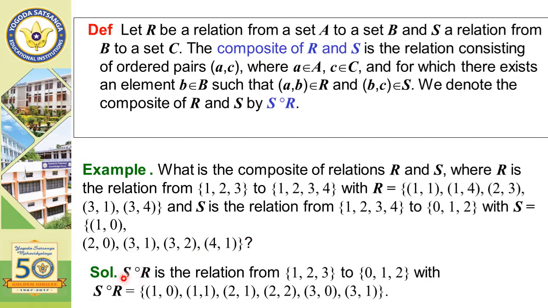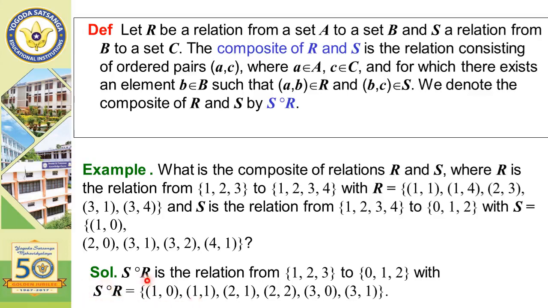Then S∘R, that is the composition of S and R, is a relation from {1, 2, 3} to {0, 1, 2} with (1,0). Why (1,0)? Since (1,1) belongs to R and (1,0) belongs to S, therefore (1,0) belongs to S∘R, the composite relation. Similarly, (1,1) belongs to R, (1,4) belongs to R, and (4,1) belongs to S. Therefore (1,1) belongs to S∘R.